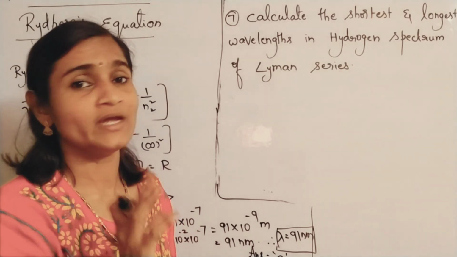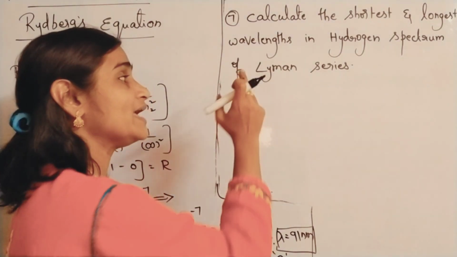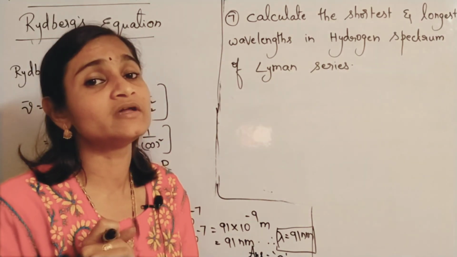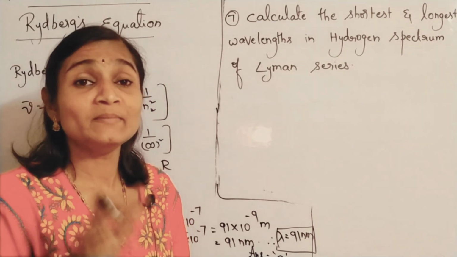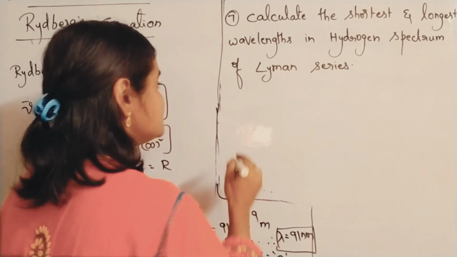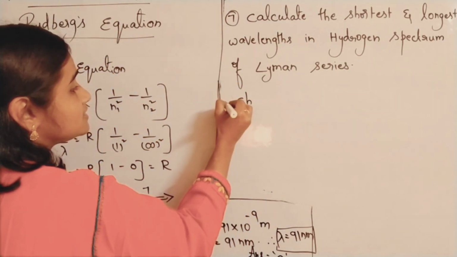Please remember that point: if it is the limiting line, n2 is infinity, and for Lyman series, n1 is 1. You only have to remember these points; he will not give them in the question. That should strike in your mind.